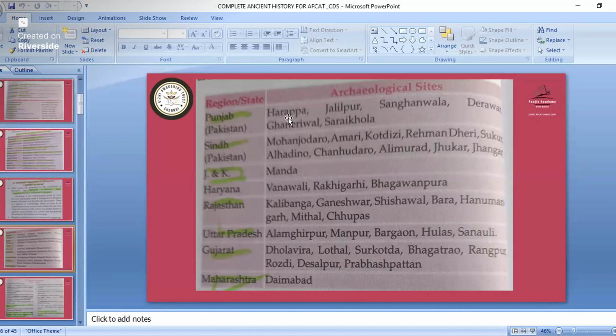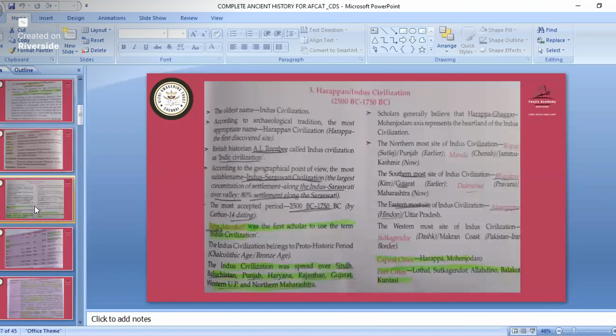And in Punjab, only Harappa is important. Okay. We'll move on to the next topic. Harappa civilization. John Marshall was the first scholar to use the term Indus civilization.